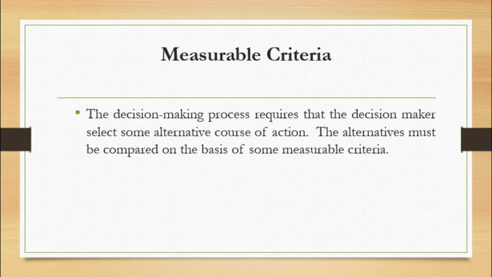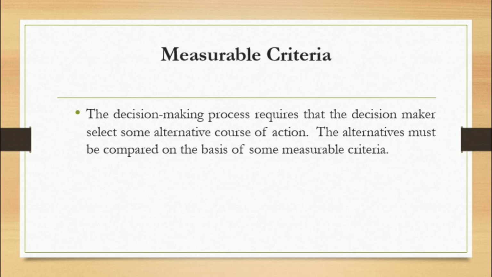The next one is measurable criteria. If we have to make a decision, then we must set some measurable criteria. Based on these measurable criteria, we make the decision.